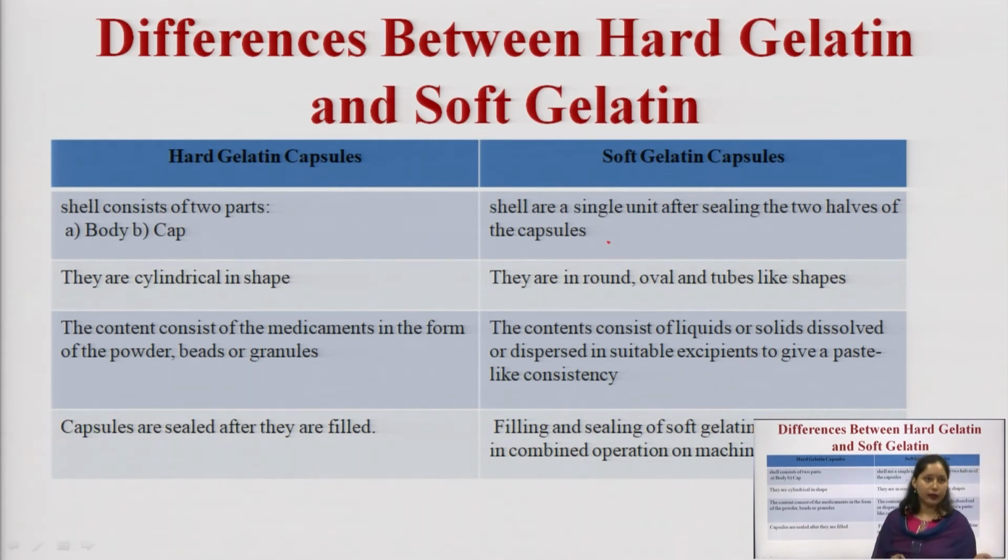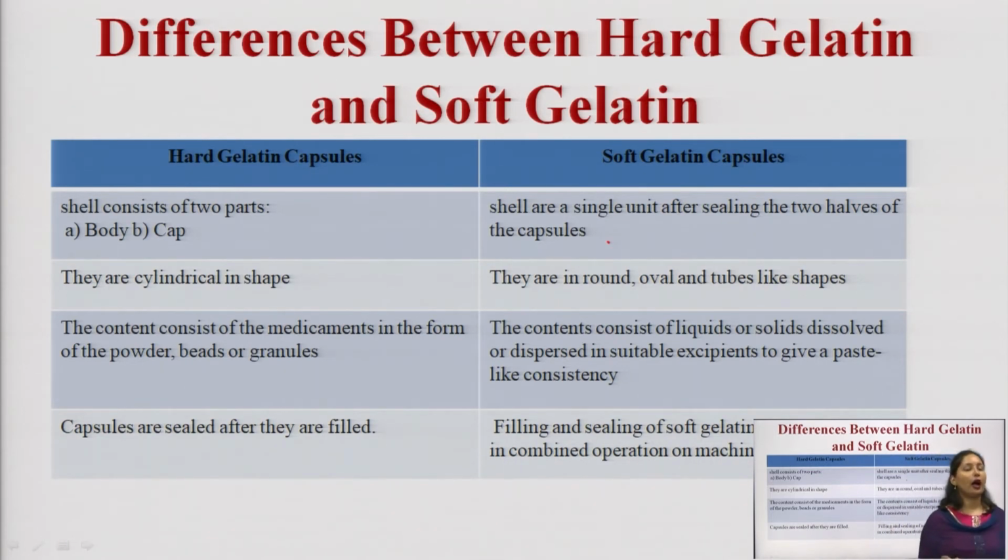They are cylindrical in shape and are available in various shapes such as round, oval, tube shape, etc. The content of a hard capsule is mostly powder or a solid dosage form. Here, the content may be liquid, semi-solid or solid, encapsulated in the liquid. The content consists of medicament in the form of powder, beads or granules. The content consists of liquid or solid dissolved or dispersed in a suitable excipient to give a paste-like consistency.